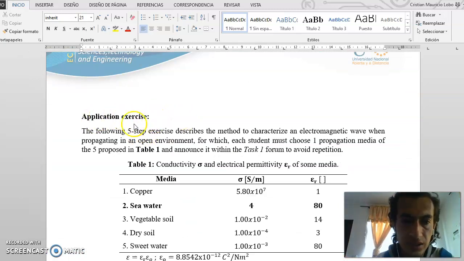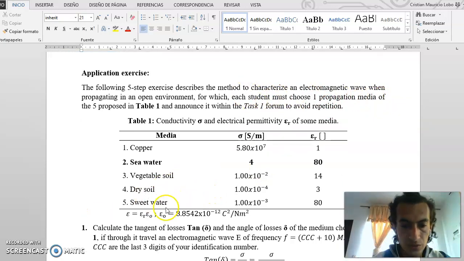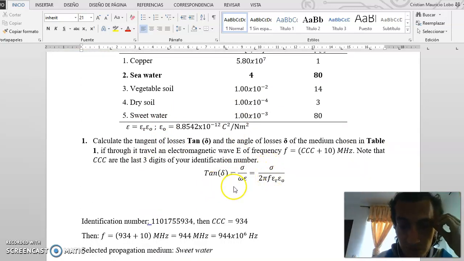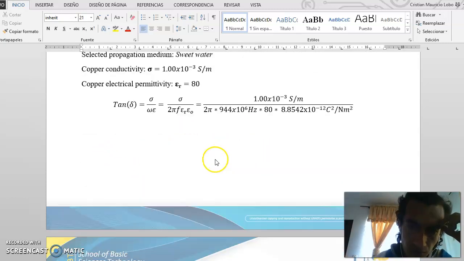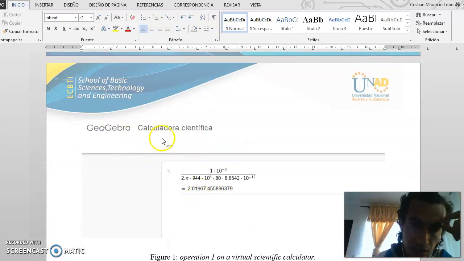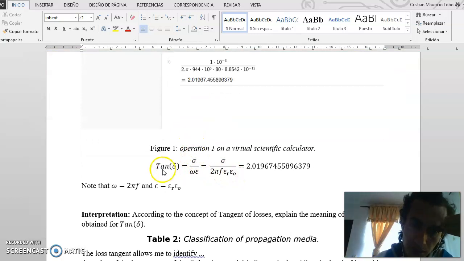This is the exercise application. My propagation medium, which I chose, was sweet water. Calculate the tangent of losses. This is the tangent of losses formula. Apply. This is the resulting calculator. This is the tangent of losses.